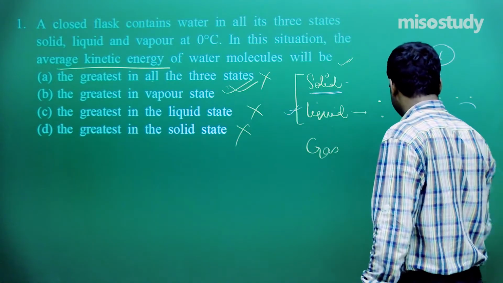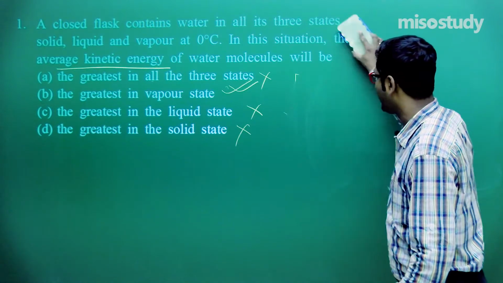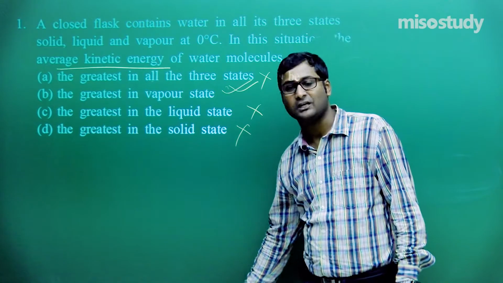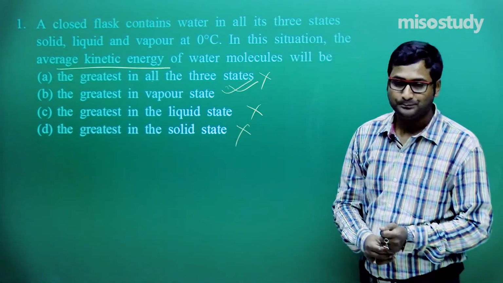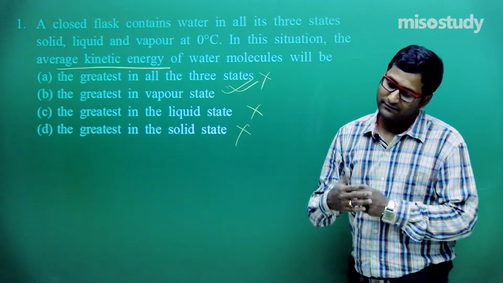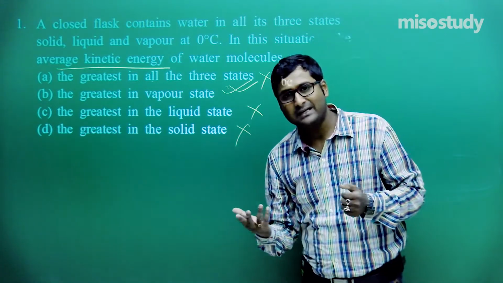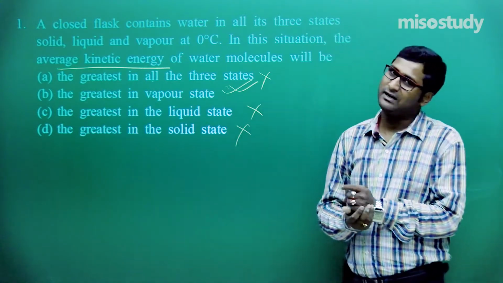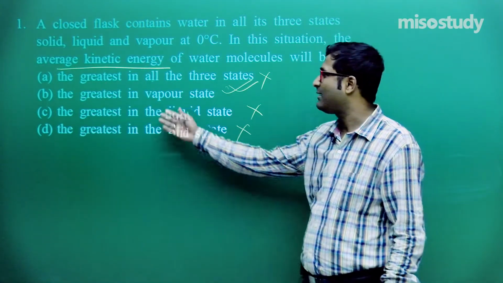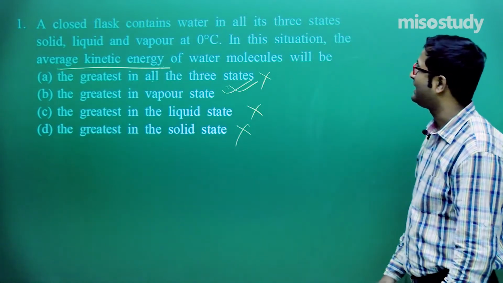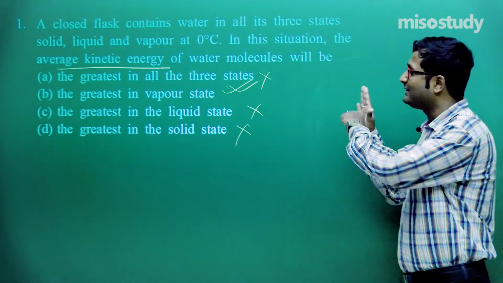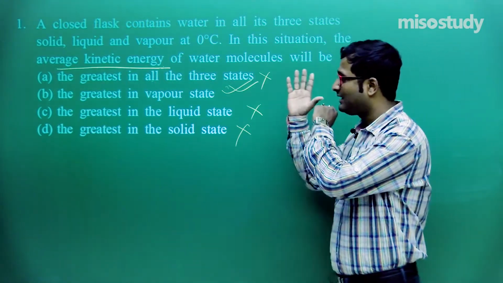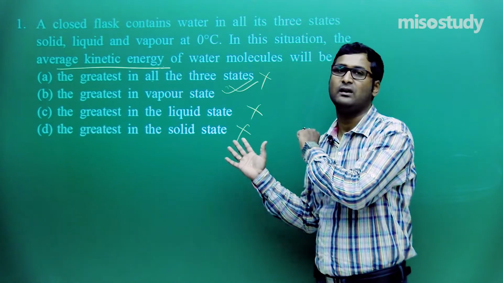very less intermolecular force of interaction. If there is very less intermolecular force of interaction, then we can easily say the randomness increases. If randomness increases, the movement increases. If movement increases, in terms of velocity, velocity increases. If velocity increases, ultimately what will happen? Average kinetic energy increases. That is the definition in terms of